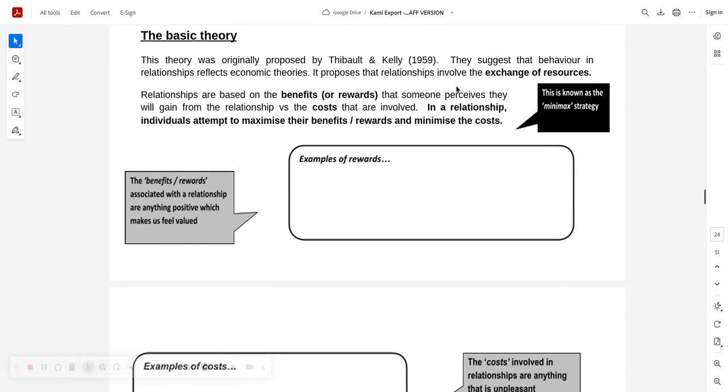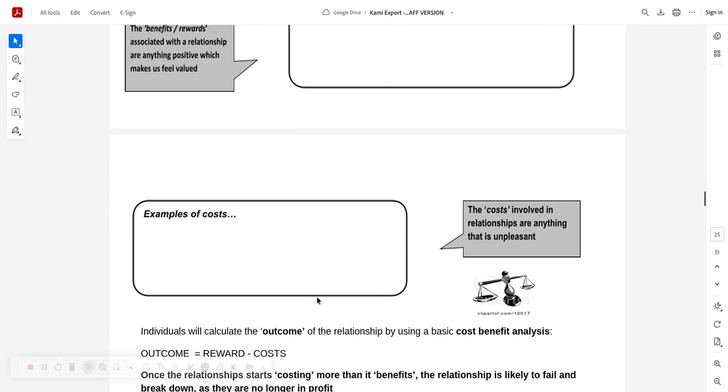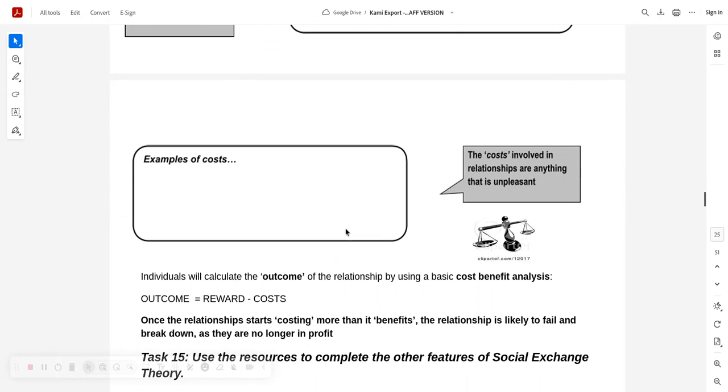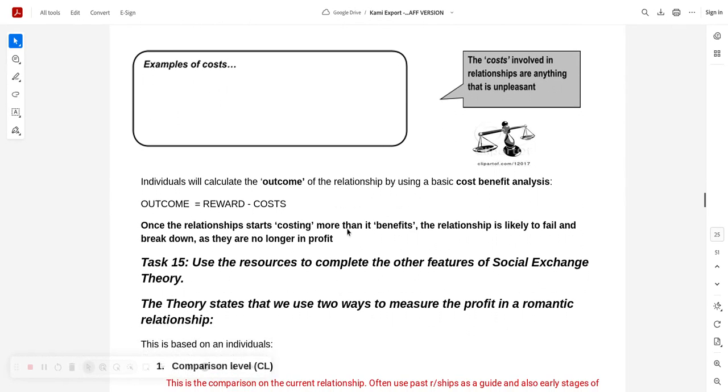The basic theory of social exchange theory is about an exchange of resources. In relationships, individuals try to maximise their benefits and minimise their costs. This is known as a mini-max strategy. To get the terminology in, give some examples of rewards: companionship, sexual gratification, maybe financial support. Some of the costs, give some examples: loss of independence a little bit, really, people being reliant upon you. Some people like that, I guess, don't they?